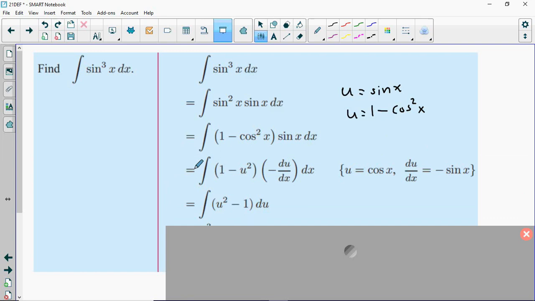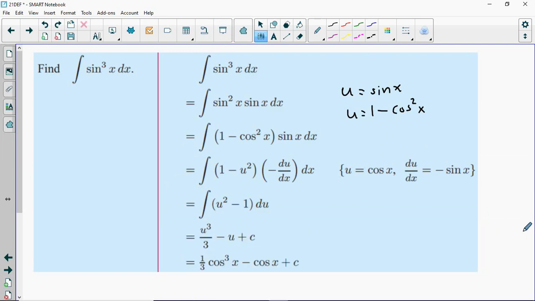You could either put a negative out in front of your integral, or as they've done, just switch the order of your subtraction. And now this is an easy integral to work out. Again, we use the power rule and then substitute back into x's. So sometimes we need to be creative with our use of substitution. It's not always as easy as just choosing an inside or a denominator.